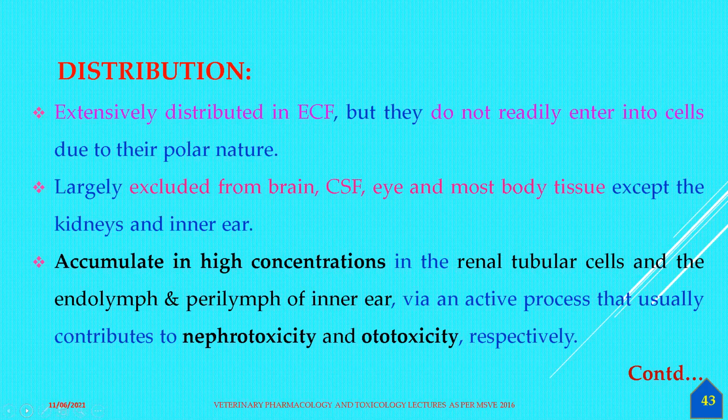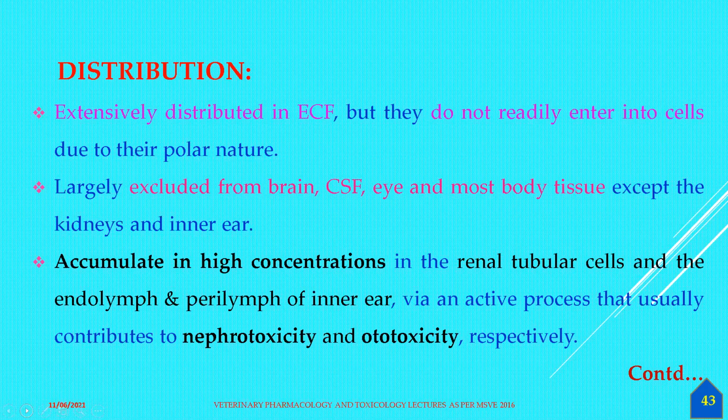So the concentration of this antibiotic in other tissues like the brain, cerebrospinal fluid, eye, and most body tissues will not be adequate. The kidneys, the inner ear, and other highly perfused organs will get more and more antibiotic. They accumulate in high concentration in the renal tubular cells.